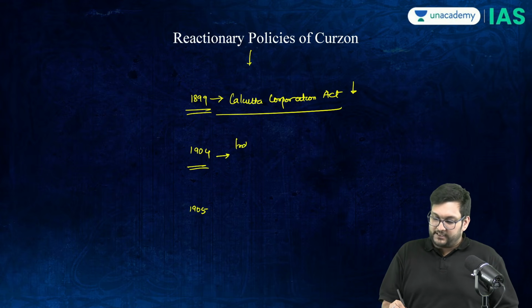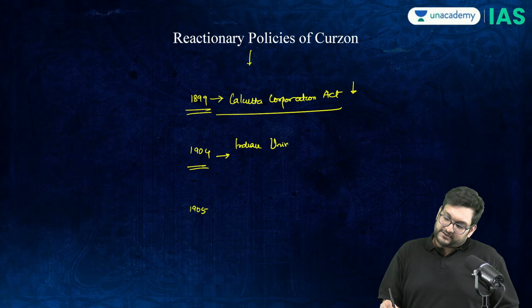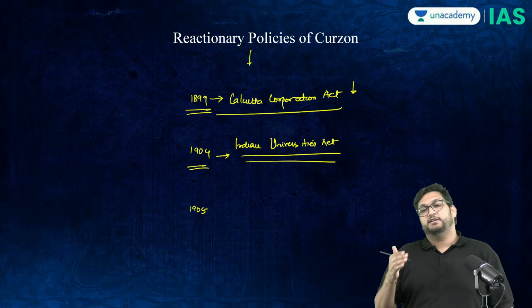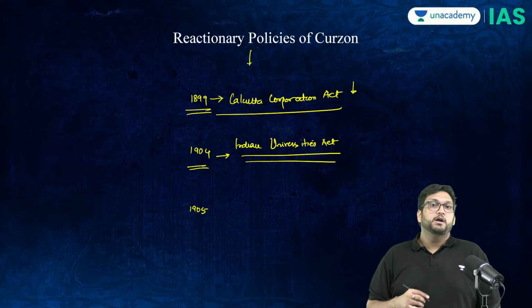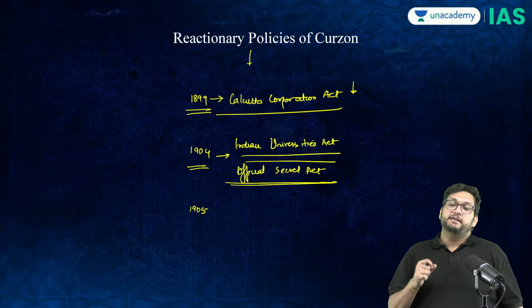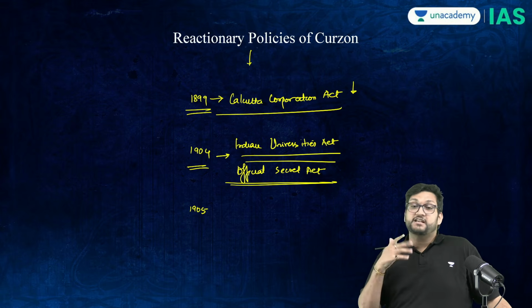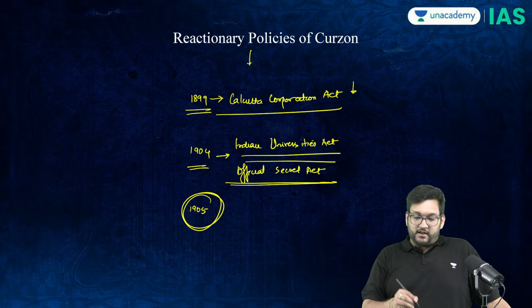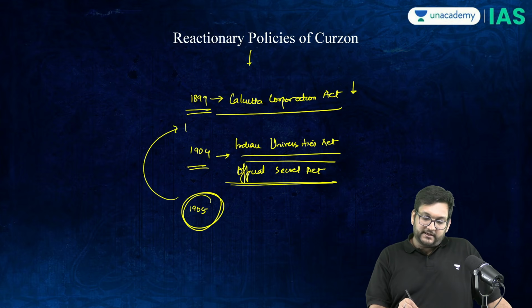In 1904, two acts: the Indian Universities Act, which said that if you have to appoint a teacher, you get approval from the government so that teachers don't become nationalistic and enter the colleges and universities. And the Official Secrets Act. Official secrets acts are multiple, but the Official Secrets Act amendment of 1904 was basically on the idea that we will now censor newspapers, more censorship than what we were doing previously. 1905 was basically related to what they did in 1903.